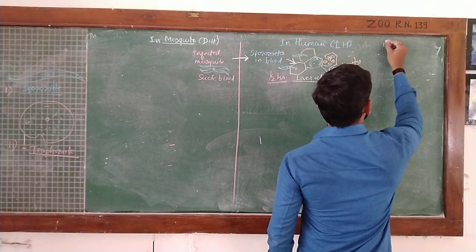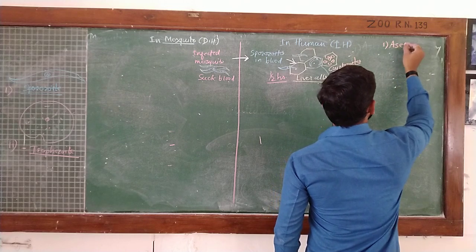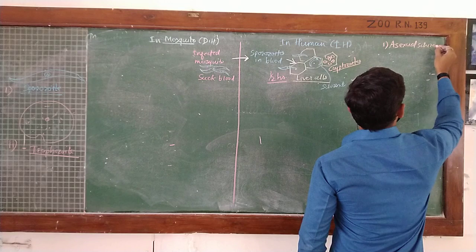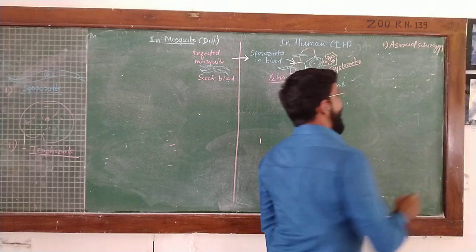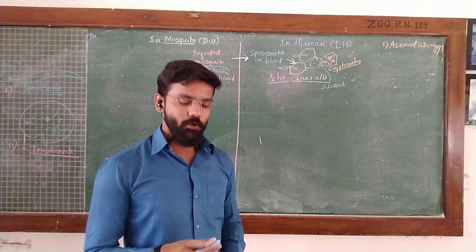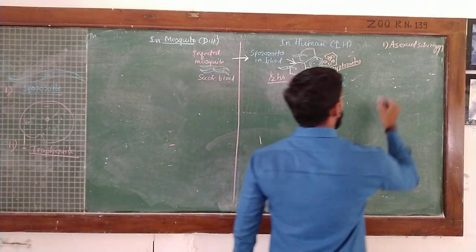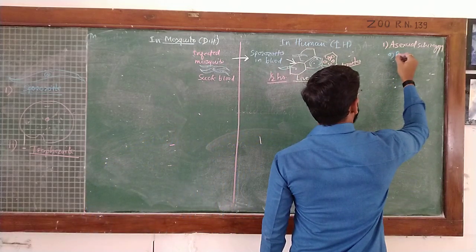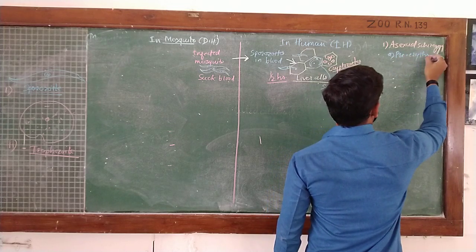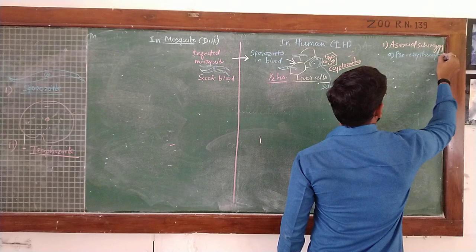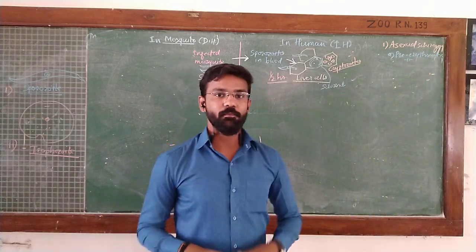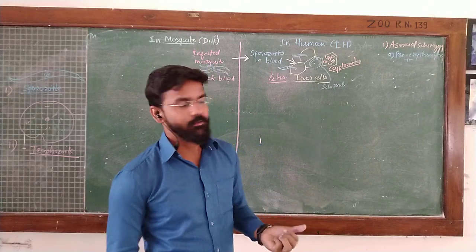Here, this asexual schizogony has four phases that take place inside the body of human. The first one is pre-erythrocytic schizogony. Pre-erythrocytic means before entering the RBCs.